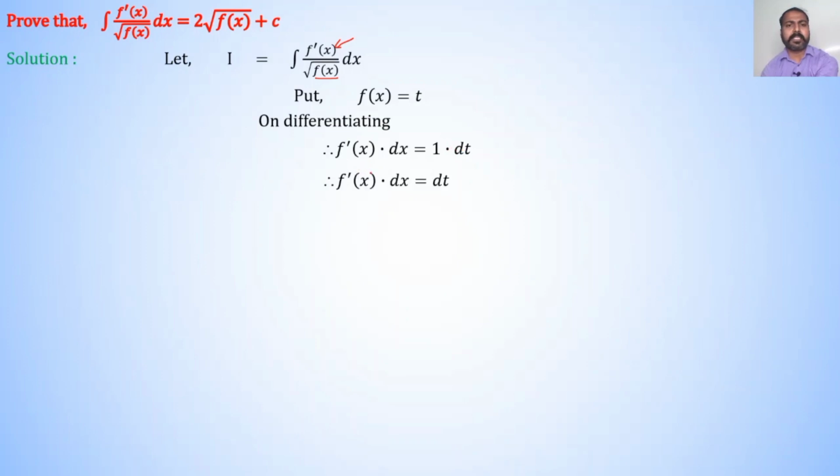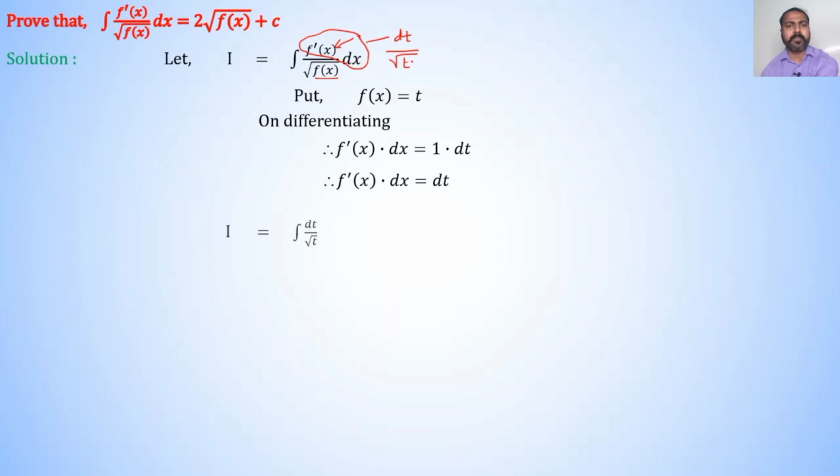Therefore, f dash of x into dx is equal to dt. Here is the term f dash of x into dx. For that term we write dt, and for f of x we write t.